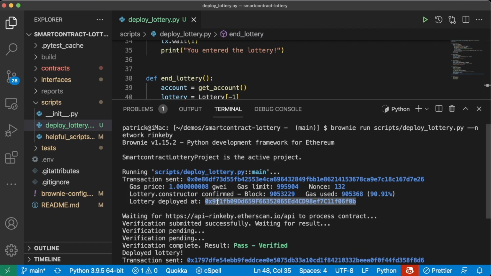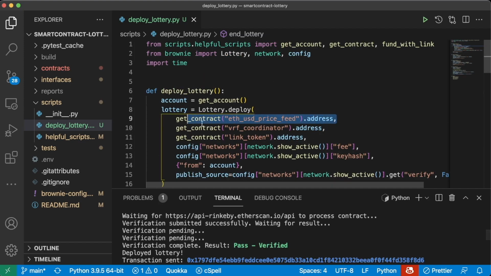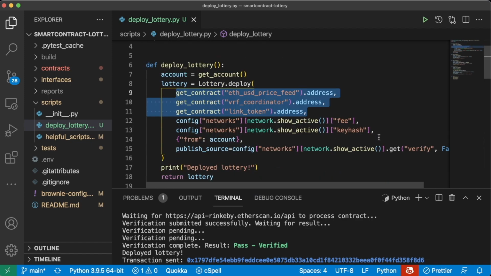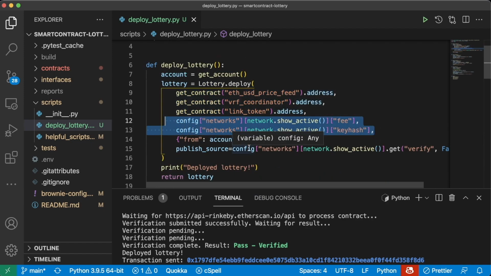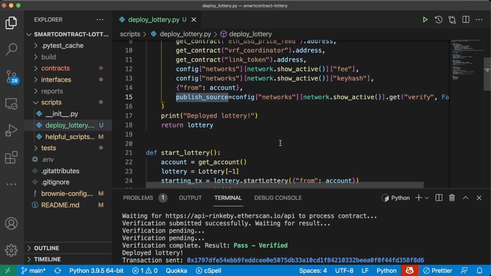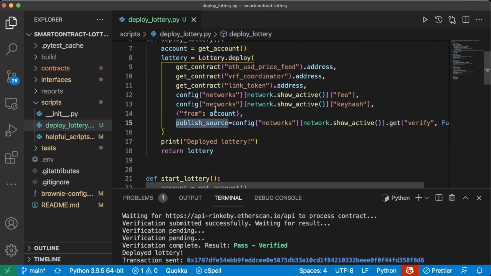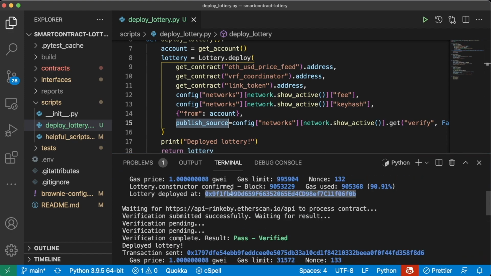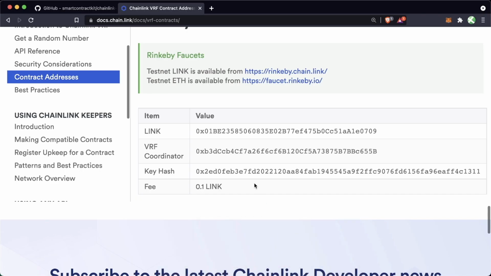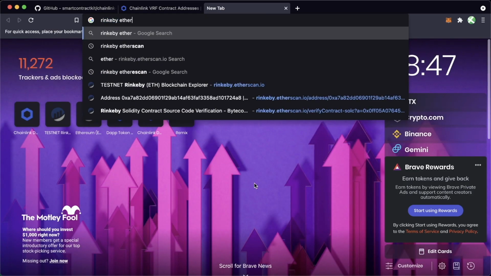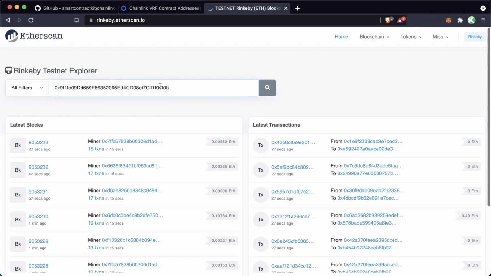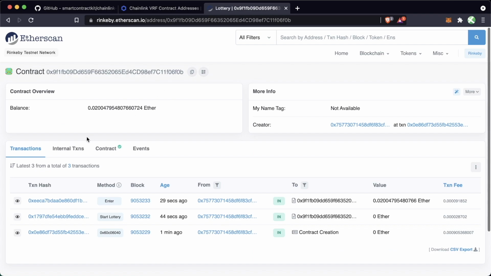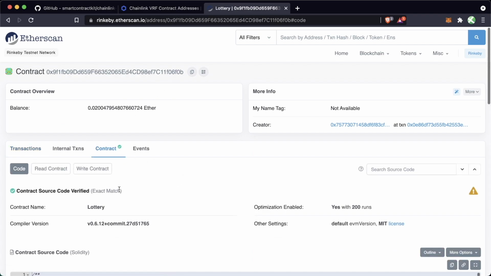So first, we went ahead and we deployed our lottery. We got our addresses with our get contract method. We got our fee, we got our key hash, we got our published source and everything here. Then we went ahead and verified it because of this published source. So if we grab this address, lottery deployed it here, we jump over to Rinkeby Etherscan, we paste this address in here, we'll see this contract with the little check mark is verified.